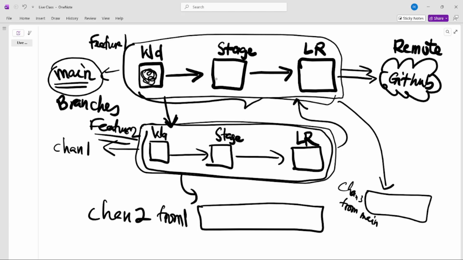The same thing happens on GitHub. But today we are going to experiment with just the local stuff to see how things are done. The next time we'll go to the remote and also focus on that. Now let's go and learn the commands.